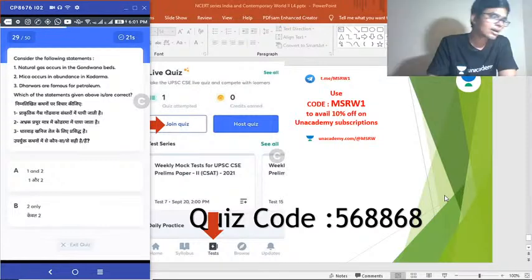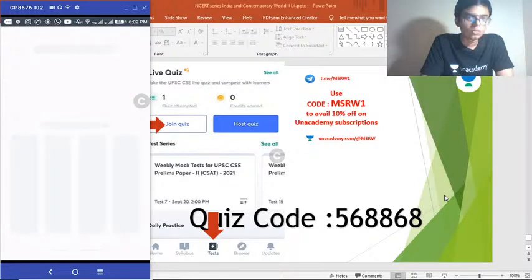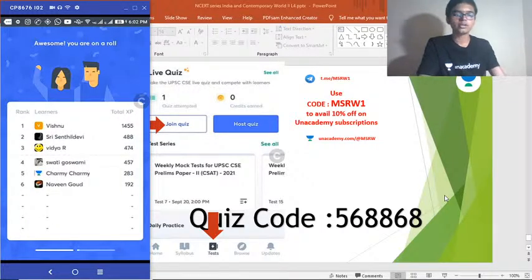So this is regarding the resource distribution in India. Which region is famous for what? I think there is a map in your NCERT geography textbook that tells you in detail which regions have an abundance of which minerals. If you have looked into that map, you can actually get the answers to this question. Anyway, the correct answer is option B. 33% of you getting it. Very good.